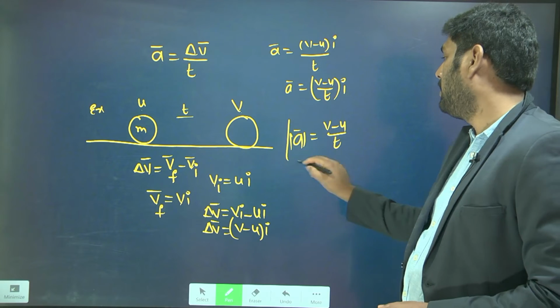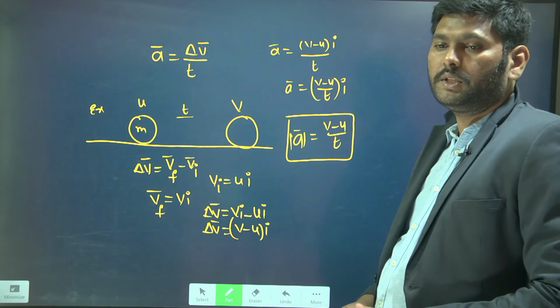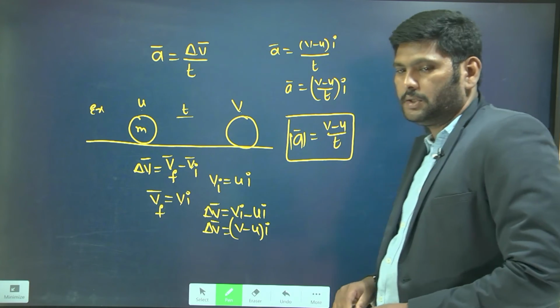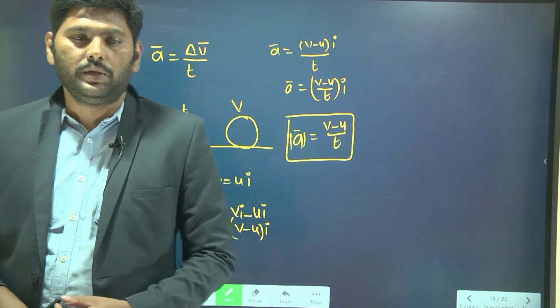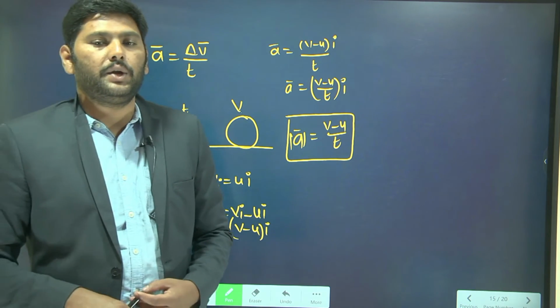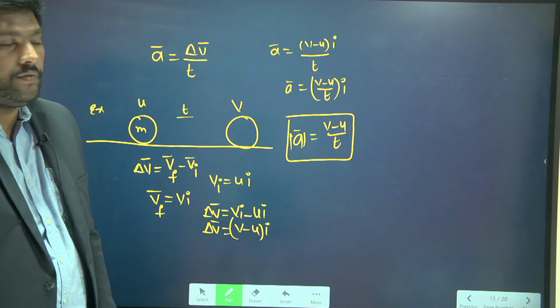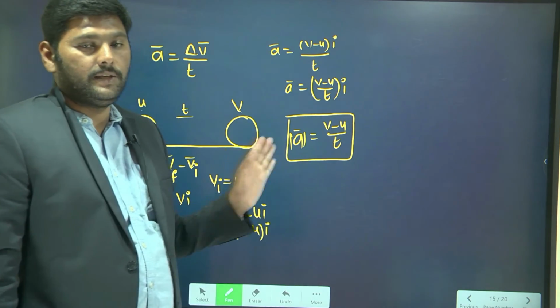This is the way we can define the acceleration formula. Better take down this formula. It is very important. Many times we'll use this formula to explain or to get the solution. This formula is very important. So finally acceleration is equal to what? v minus u by t.